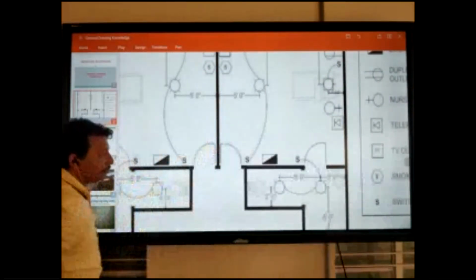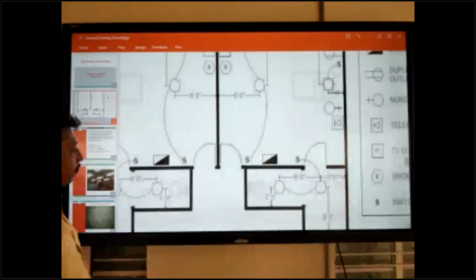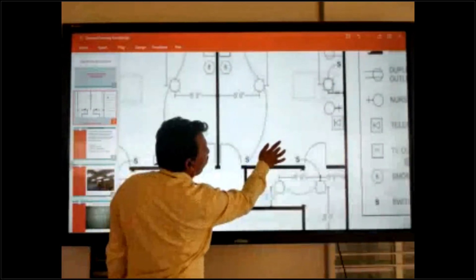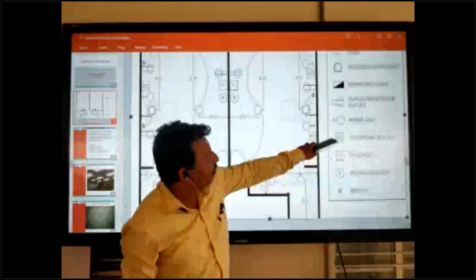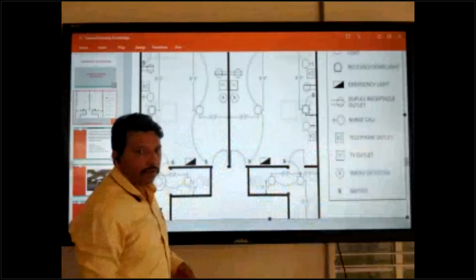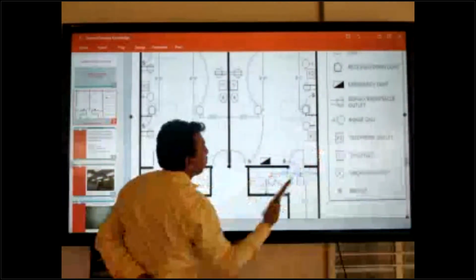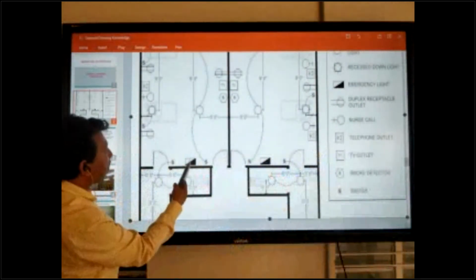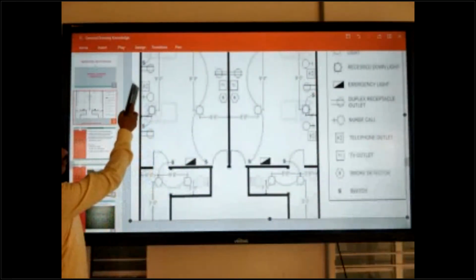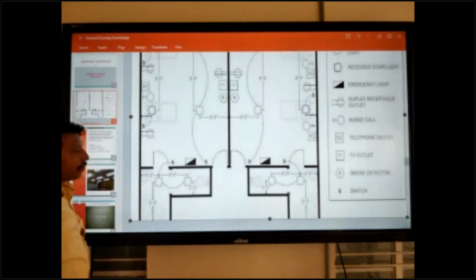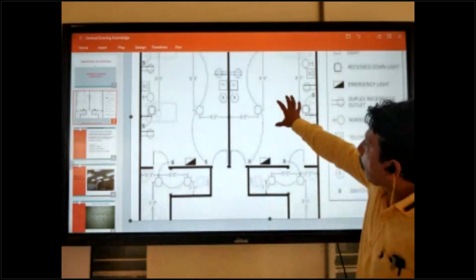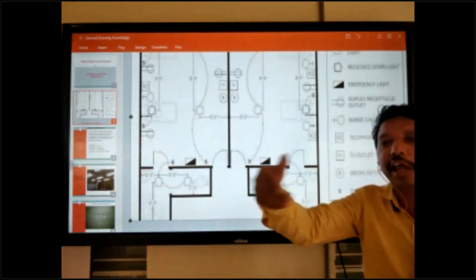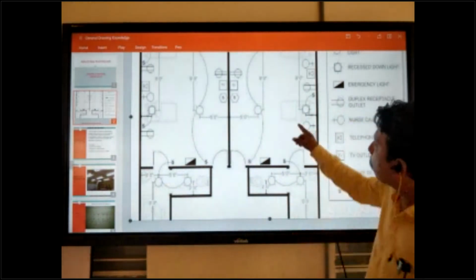Okay. And if you have any confusion inside the drawing, go to the legends and check. This is the telephone layout, this one. So in this way you can check here and find out. You see, this is the telephone layout, okay? So this means the drawing does not give you all the details.